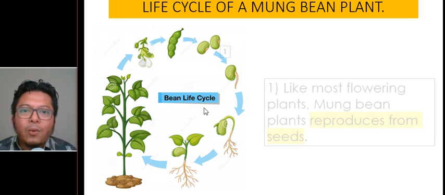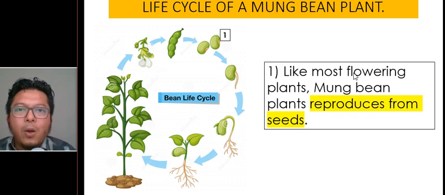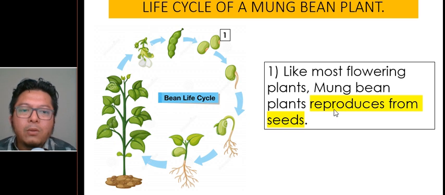So we start with, like most flowering plants, mung bean plants reproduce from seeds. So seed first here, or whichever first, but usually if you want to plant a mung bean plant, of course seed first. Number one, mung bean plants reproduce from seed. So when they have seed, they are called flowering plants. Like this one, this is a flowering plant.